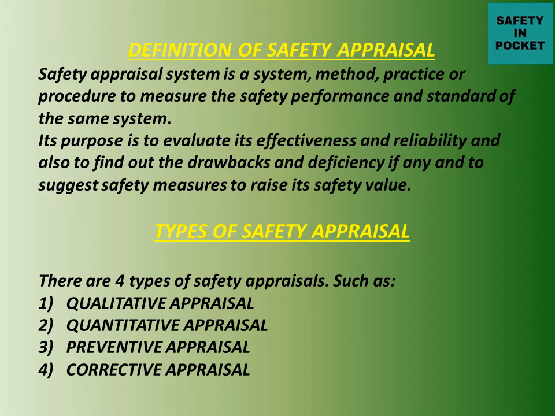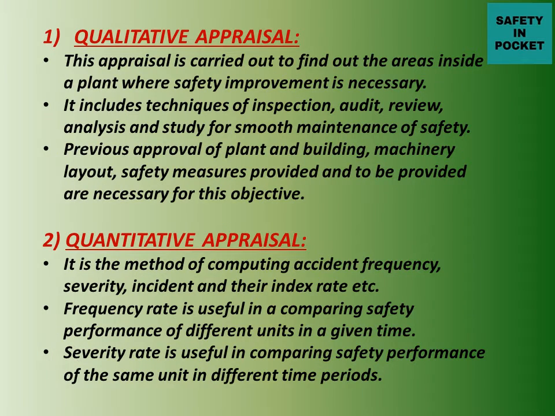Then we will see the types of safety appraisal. There are basically 4 types of safety appraisals: qualitative appraisal, quantitative appraisal, preventive appraisal, corrective appraisal. First we will see about qualitative appraisal. Qualitative means quality in an area from the safety point of view of a plant. So this appraisal is carried out to find out the areas inside a plant where safety improvement is necessary.